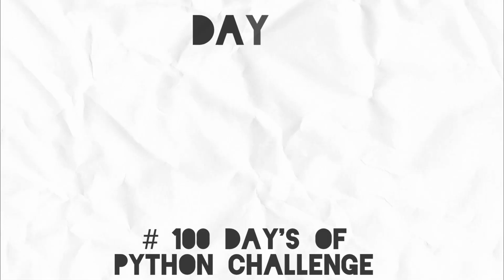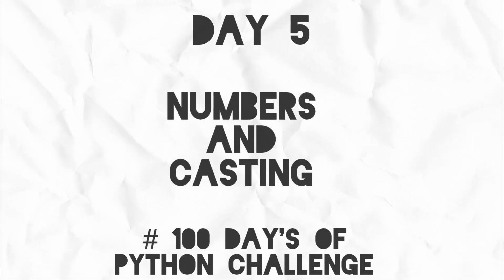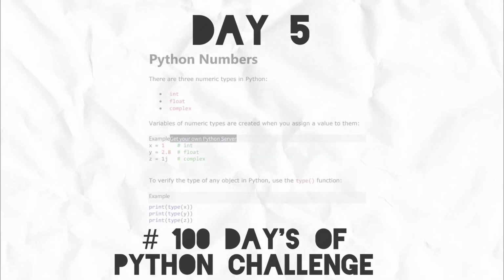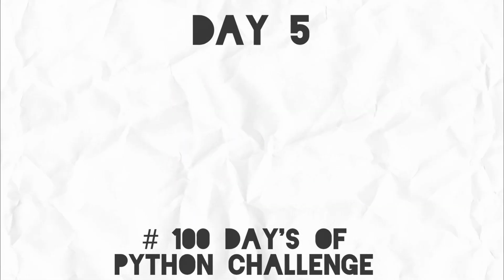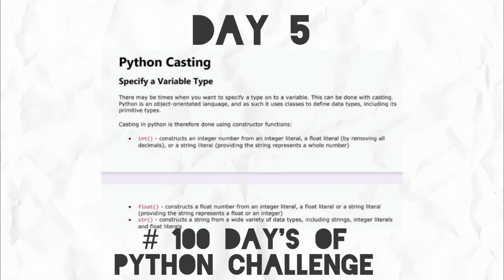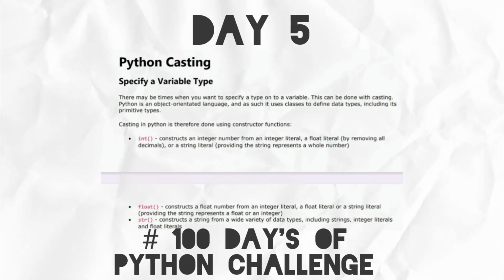In day 5 we covered Python numbers and casting. Python supports integers, floating point numbers, and complex numbers. Use the type function to verify the data type of a variable. Coming to casting, conversion between types, like integer to float or float to integer, string, and so on.